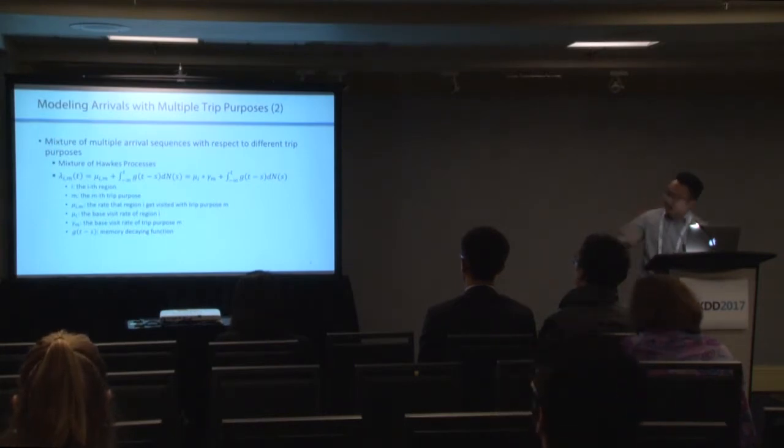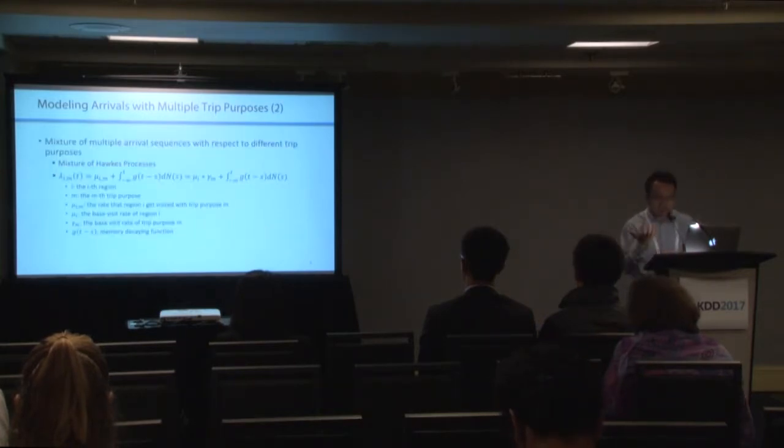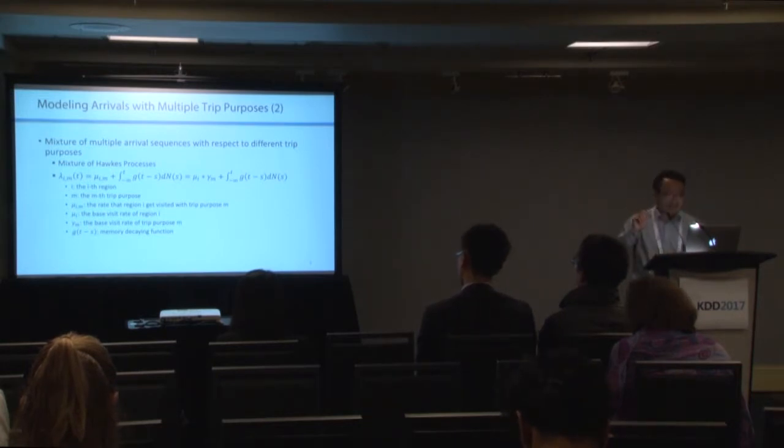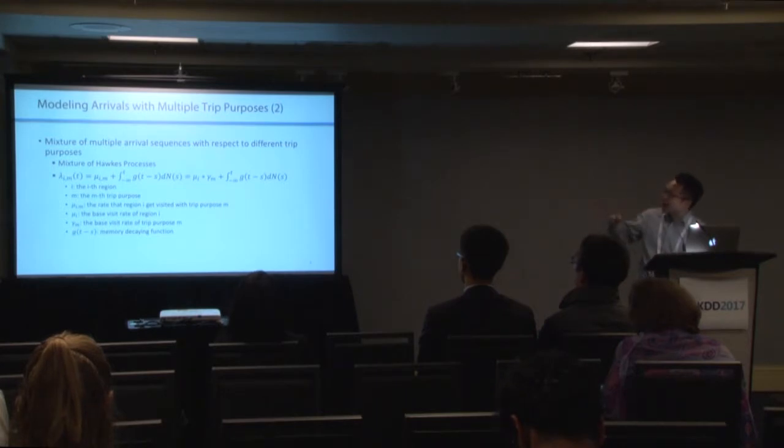As I have said, there are different trip purposes, and when we mix the trip purposes together, we propose a mixture of Hawkes process, which is the base lambda_i,m with different trip purposes, where m is the latent trip purpose. This lambda is also composed of 2 parts. One is the base rate for the trip purpose m that arrives at i, and it is also composed of a decaying effect from the historical events, which is denoted as a kernel function g.